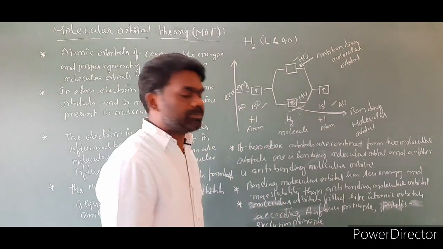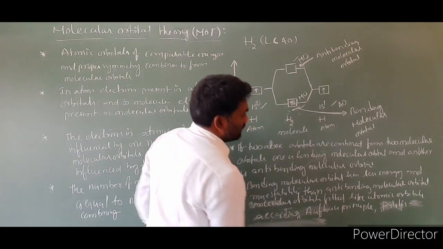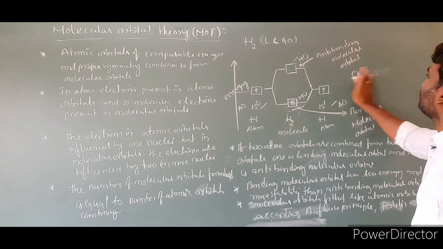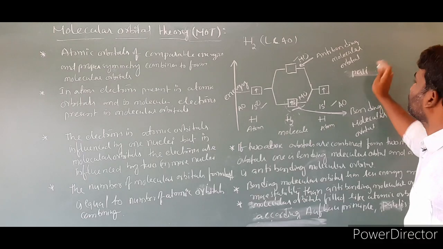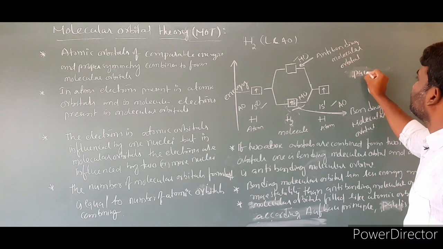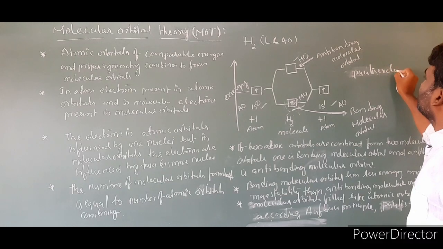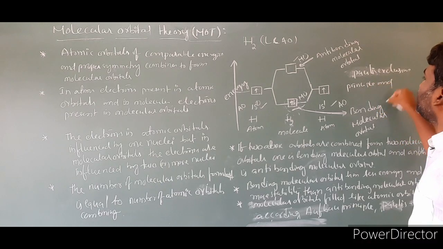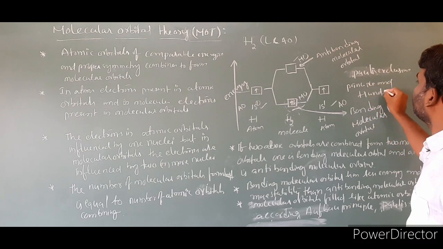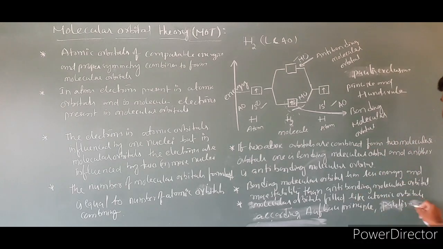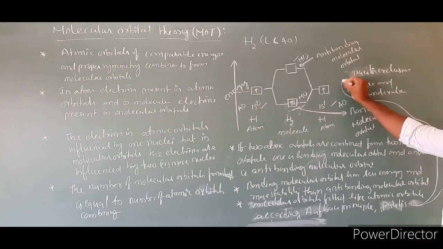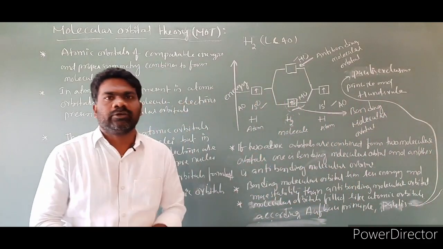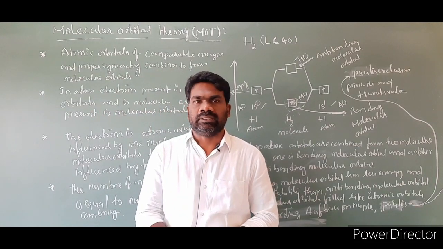I'm writing this sentence here: Pauli's exclusion principle and Hund's rule. This point I continued here: Pauli's exclusion principle and Hund's rule. So these are some of the postulates of molecular orbital theory.